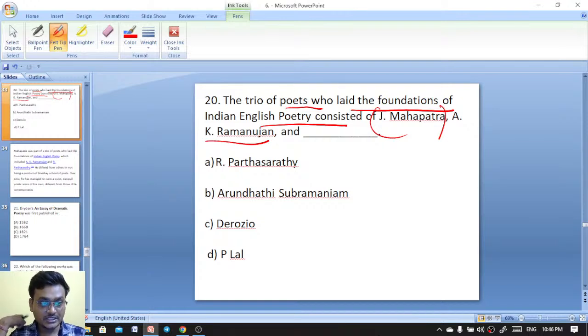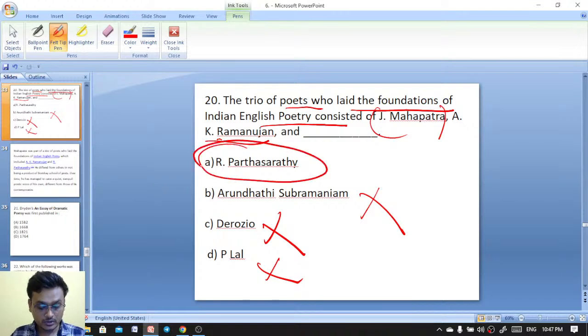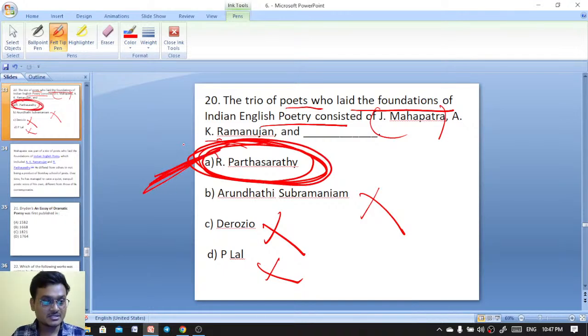Okay, here it is. I think everyone will answer like this. It is not Dom Moraes, it is not P. Lal, it is not Arundhathi Subramaniam. It is actually R. Parthasarathy. Okay, got it, Saurabh. Yeah, so, okay. Got it. R. Parthasarathy.